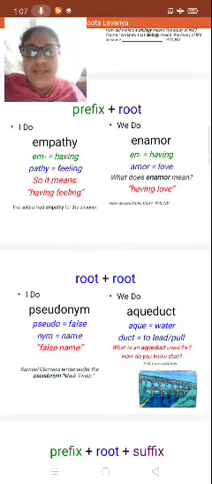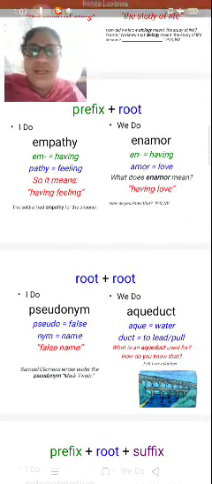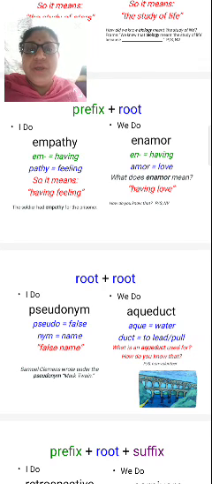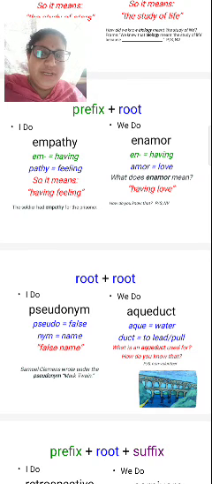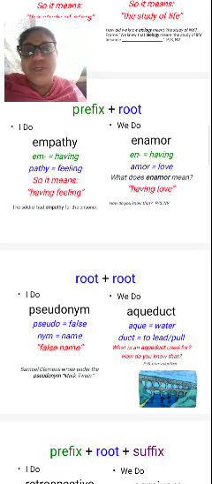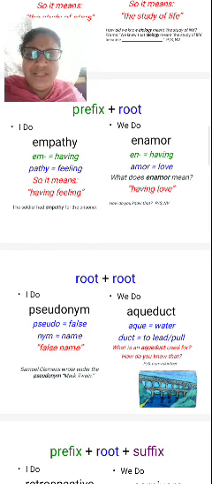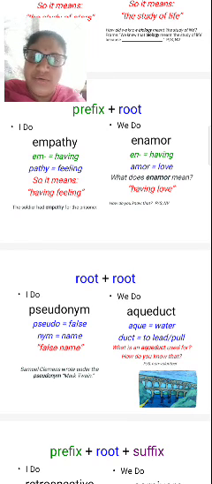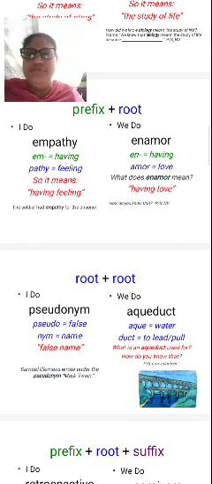Here, prefixes with the root: empathy and enamor. Empathy is having feeling and enamor is having love. Having love is different, having feeling is different. The soldier had empathy for the prisoner, meaning the soldier has feelings for the prisoner. Whatever the feeling may be, sadness or happiness or love or joy, whatever it may be.